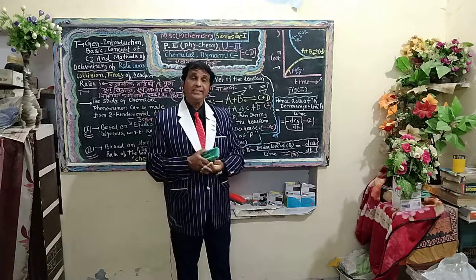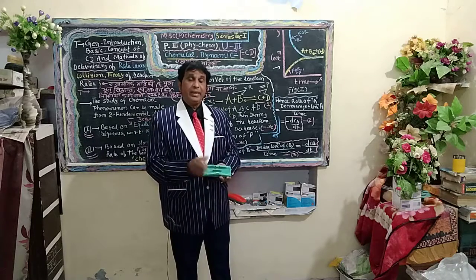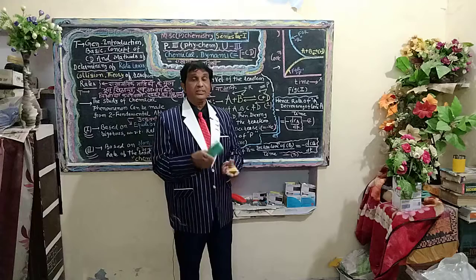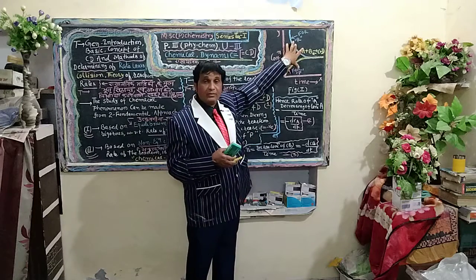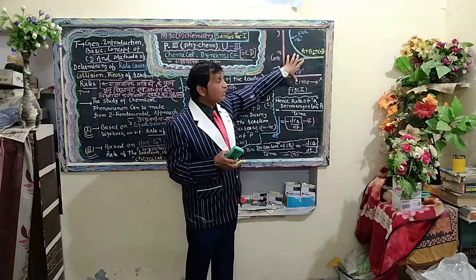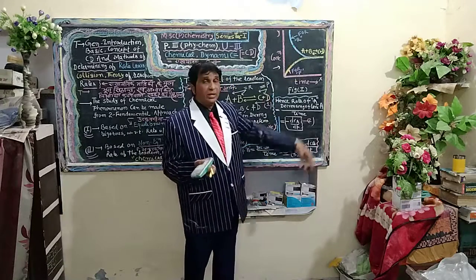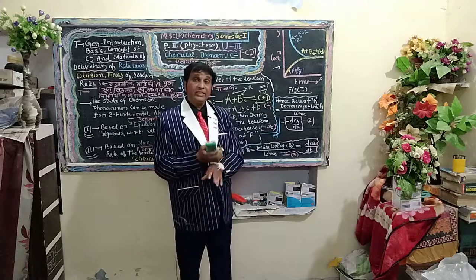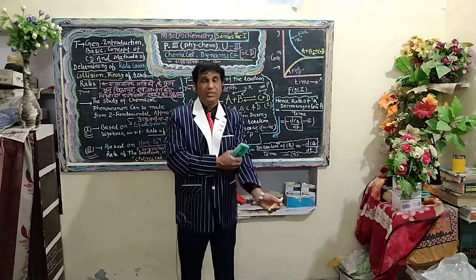Obviously, as the reaction moves in the forward direction, the concentration of the reactant decreases. On the other hand, the concentration of the product increases. Hence, positive sign will be used here.